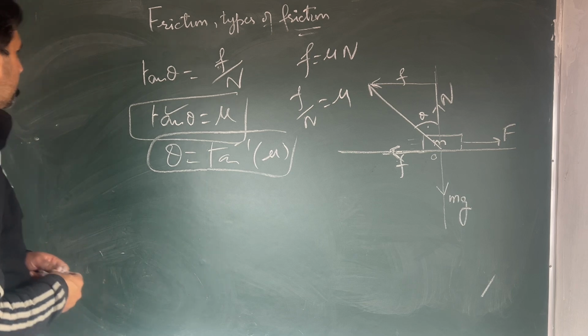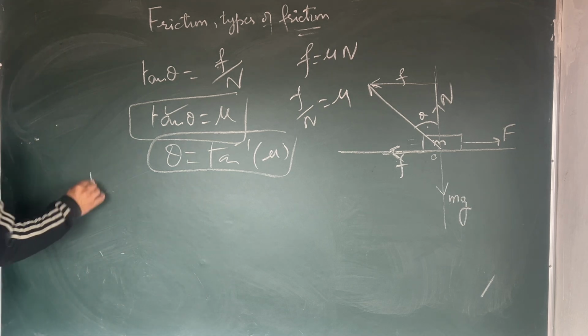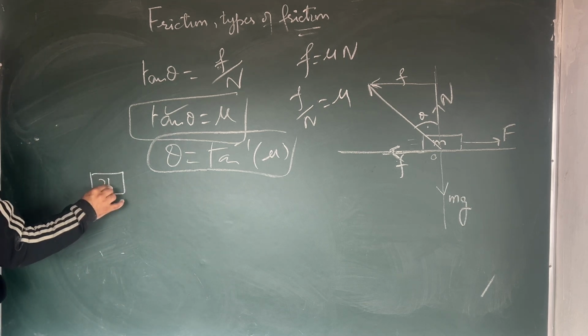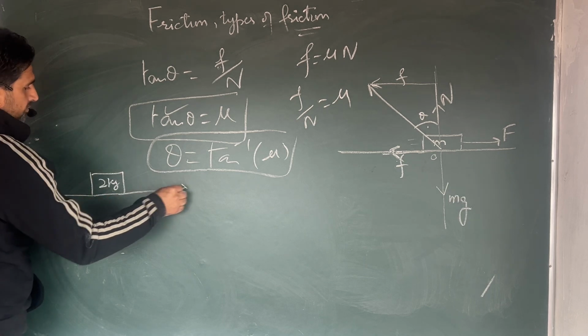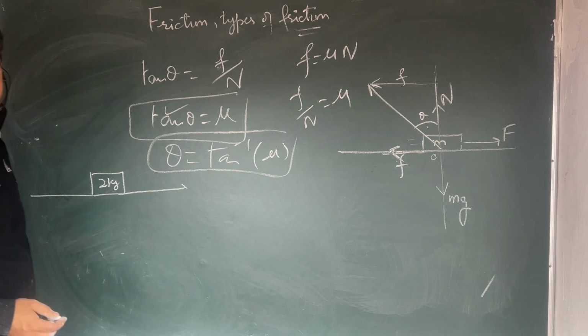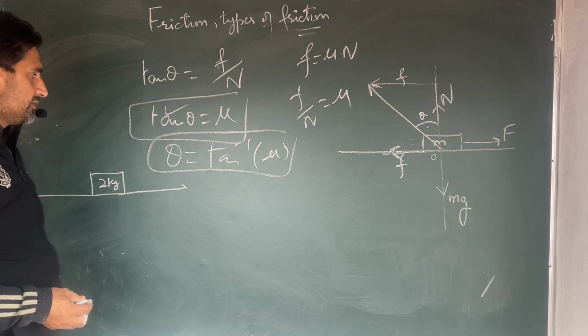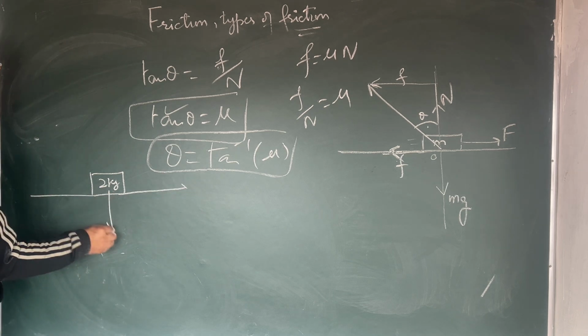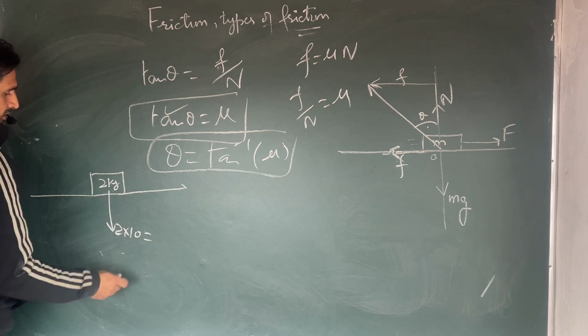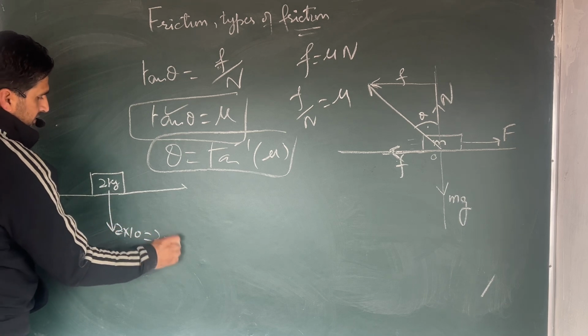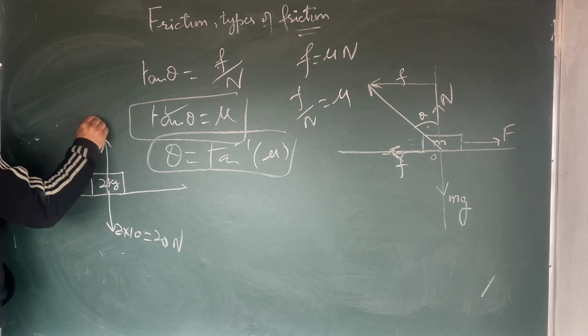If I say a block of mass 2 kg, how much frictional force will it produce, and how much applied force should there be so that this object starts moving? Suppose this object has a mass of 2 kg, so 2 into 10 becomes 20 Newton. So obviously the normal reaction will be 20 Newton.